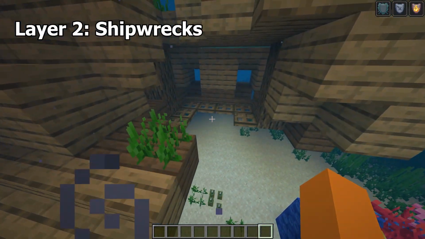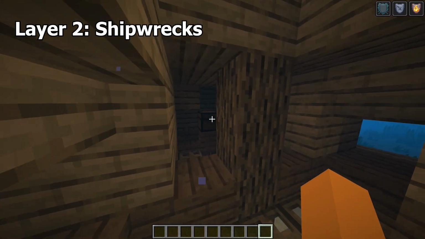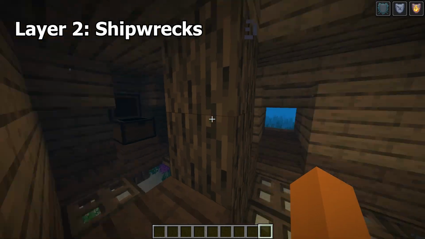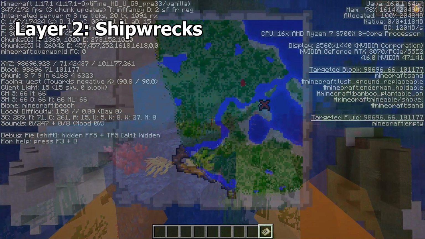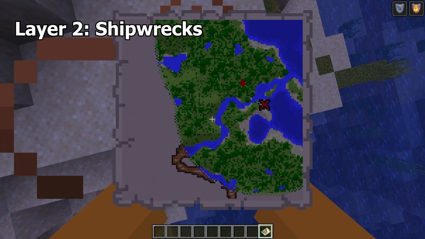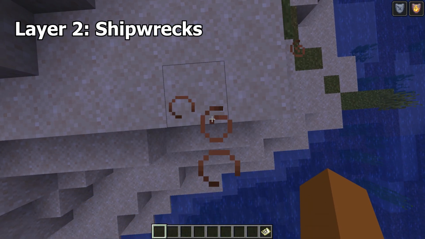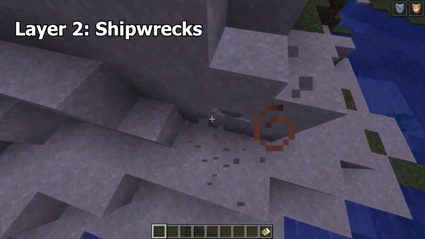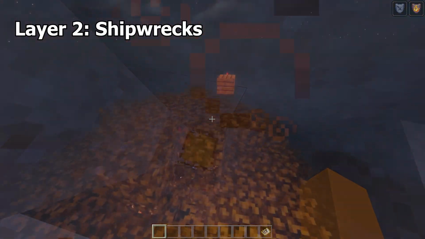They always have at least one chest, with many forms having two. Each shipwreck has a treasure map that leads to a nearby sand pile that can be dug up to find a hidden chest. These buried treasure chests have high tier loot such as diamonds. These chests can only spawn on the 9-9 chunk coordinate, which makes them easier to find.